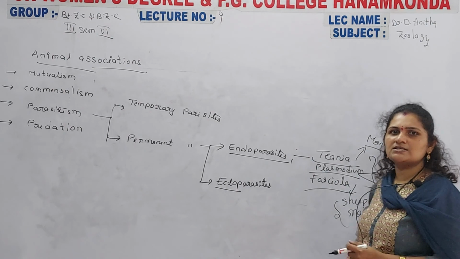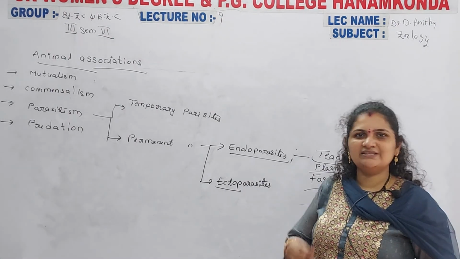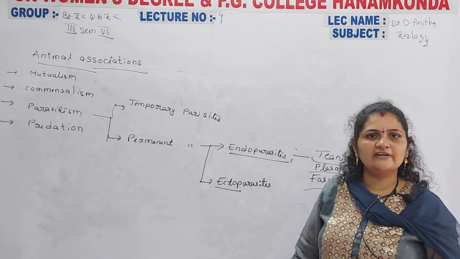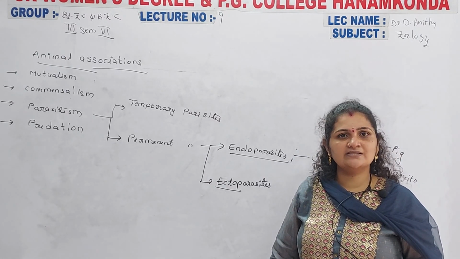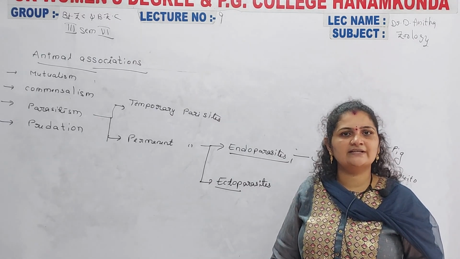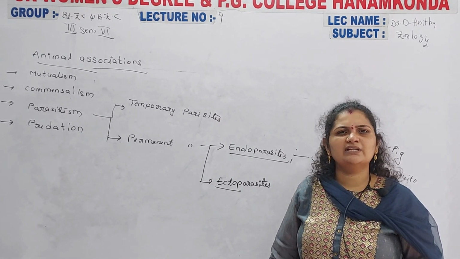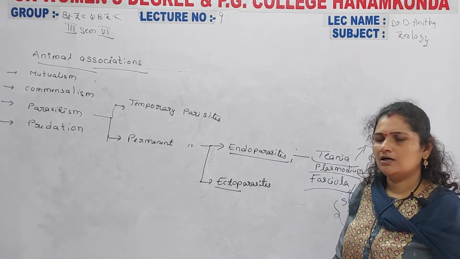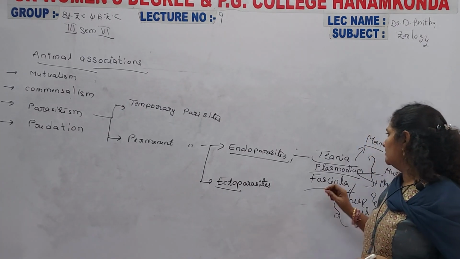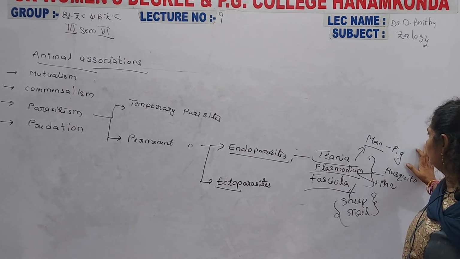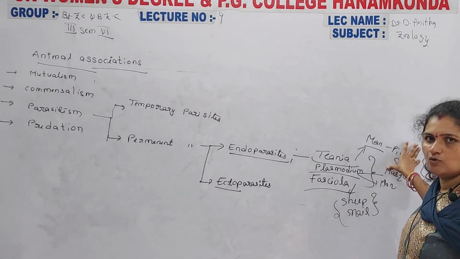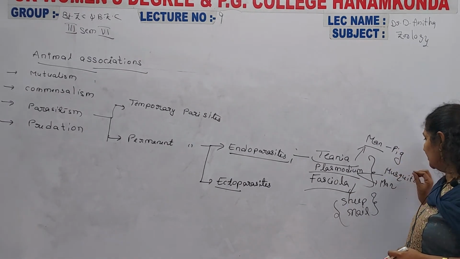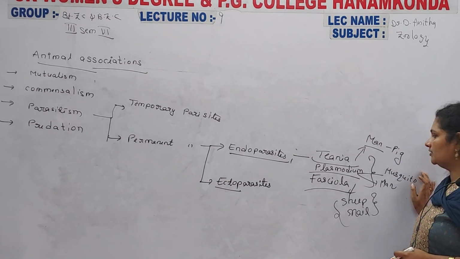Many of the protozoans, the helminths and some of the arthropods lead a parasitic life. Most protozoans and most helminths are parasites, and a few parasites are found in the phylum Arthropoda. Taenia solium leads a parasitic life permanently inside two different hosts, the pig and man. Plasmodium vivax causes malaria in human beings.